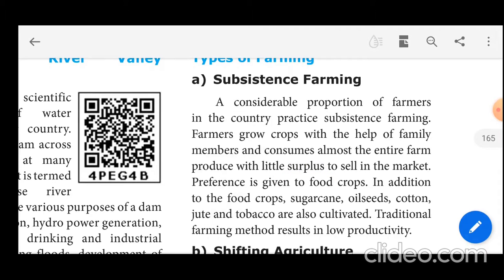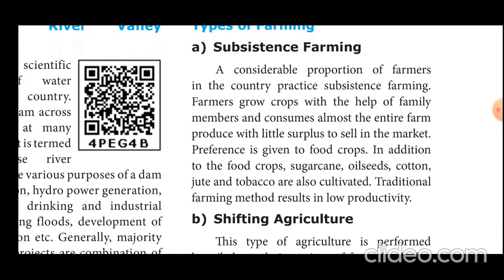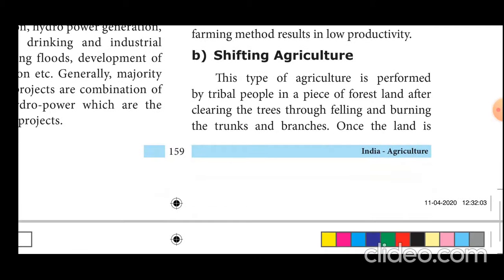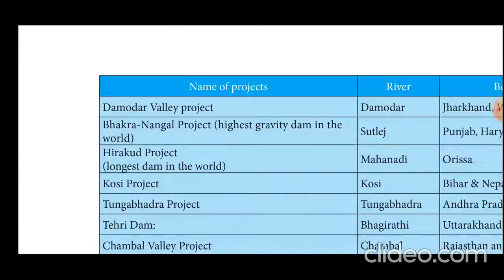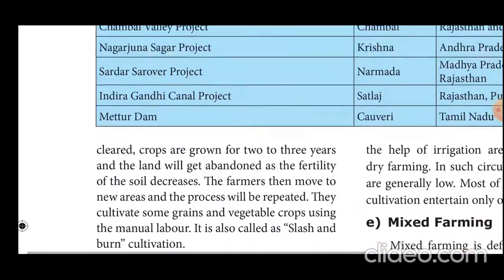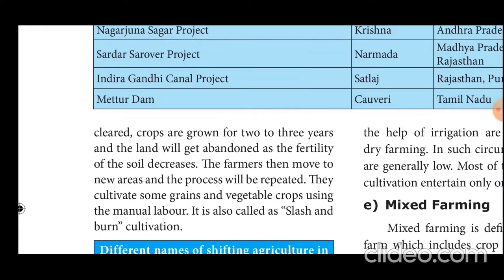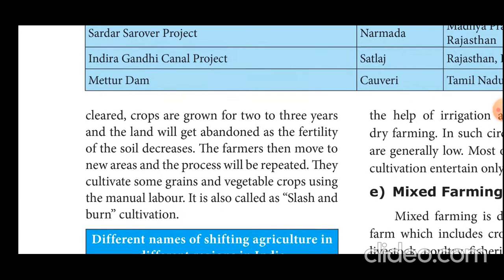The first one is the crops. What types of crops are cultivated here? Mainly food crops are concentrated in subsistence agriculture. The second one is shifting agriculture. This type of agriculture is performed by tribal people in a piece of forest land, after clearing the trees through felling and burning the trunks and branches. That means a portion of forest land is cleared by the particular tribal people. Shifting agriculture is practiced mostly in the forest area.